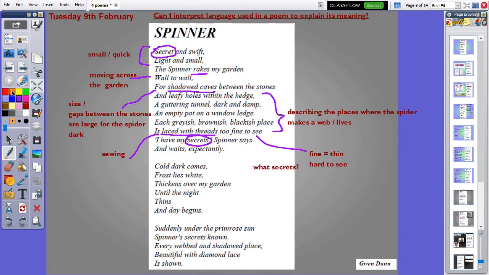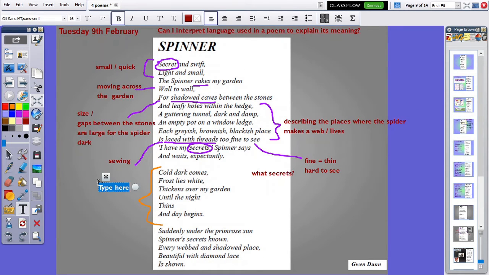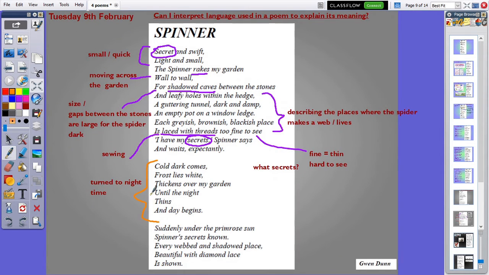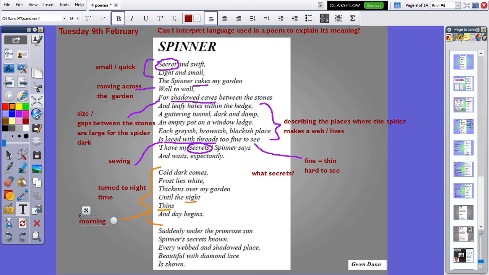Now I want to talk about this section now. I'll just change the colour of my pen. There we go. This suggests a change in time. Okay, so if we have a look here, cold dark comes, frost lies white, thickens over my garden until the night. So this is telling me that it has turned to night time. And here, until the night thins. And that's a really clever way of saying that morning has come. The night has thinned, day begins. So it's telling me here that morning has come.